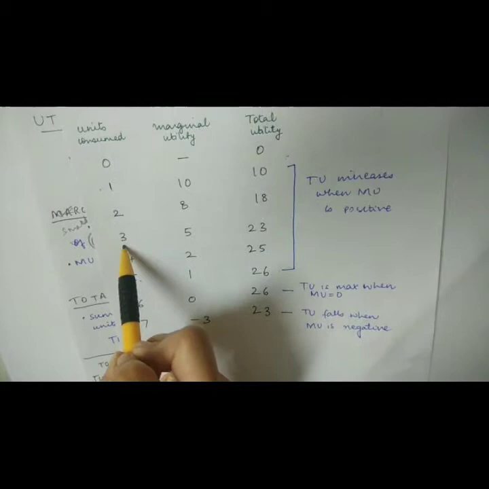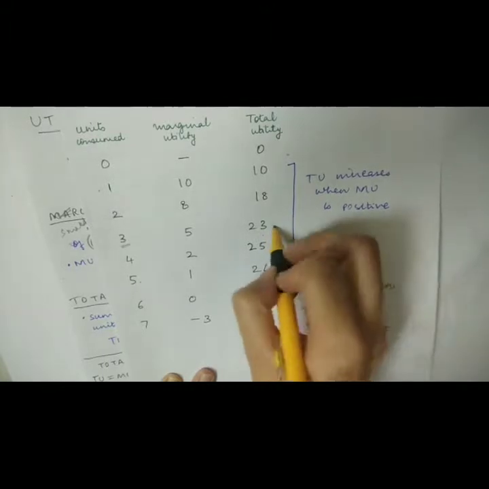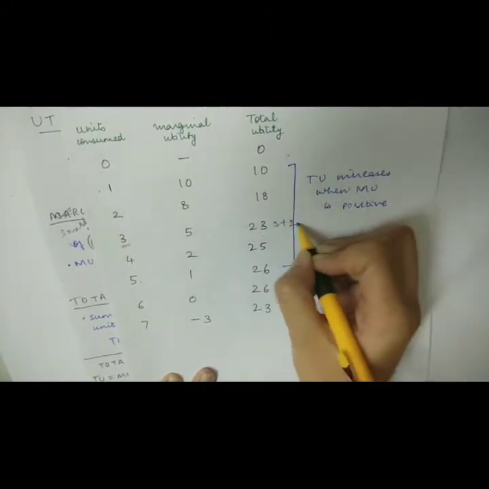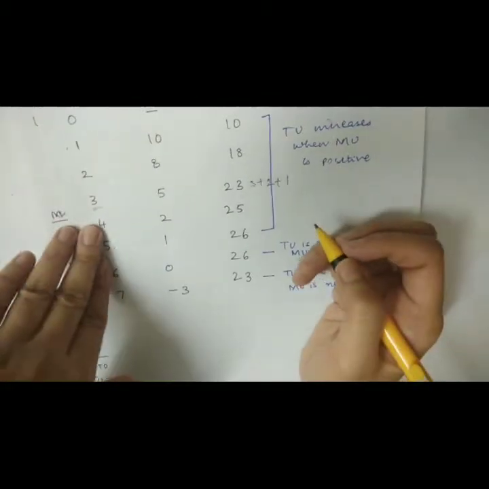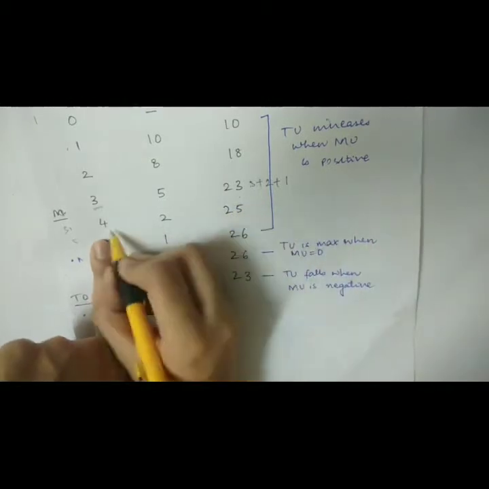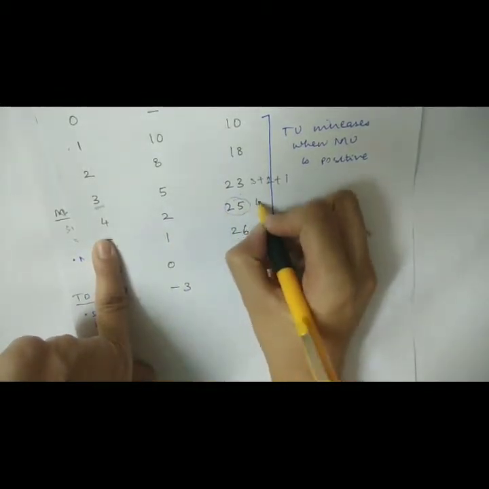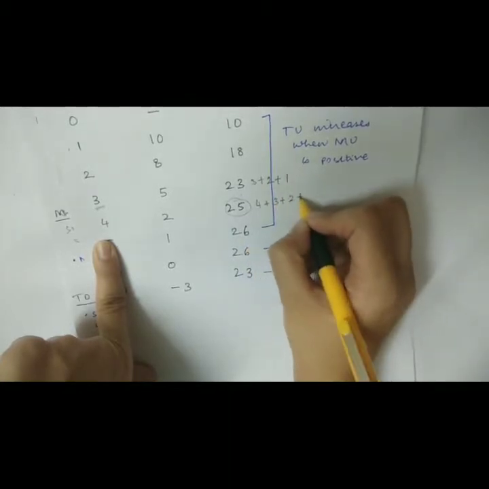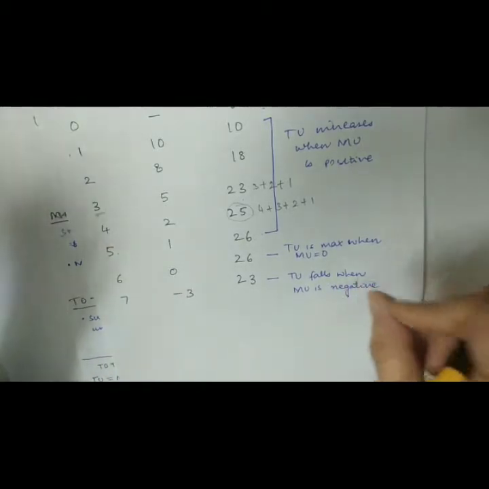Now, when you consume the third glass of water, this is the total utility that you get from the consumption of the third unit plus the second glass plus the first glass of water. When you move on to the fourth unit, the total utility tells you the amount of utility that you derive from the consumption of the fourth glass of water, second, third and the first glass of water.